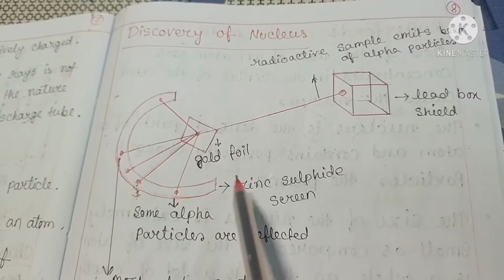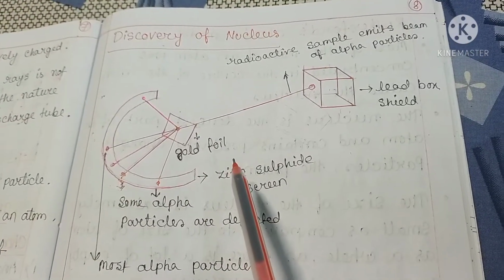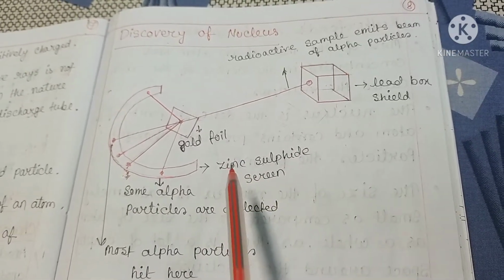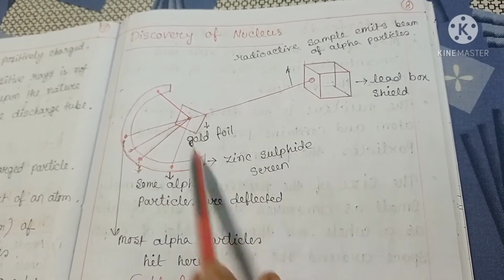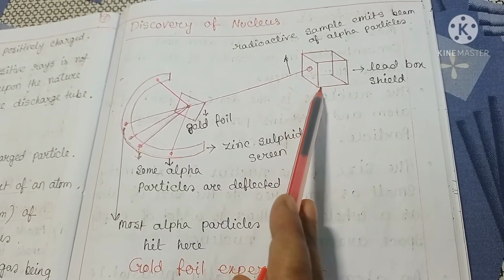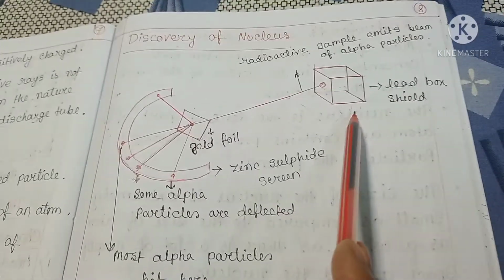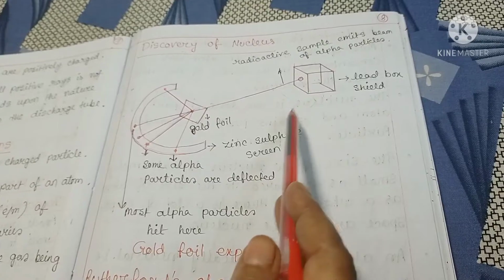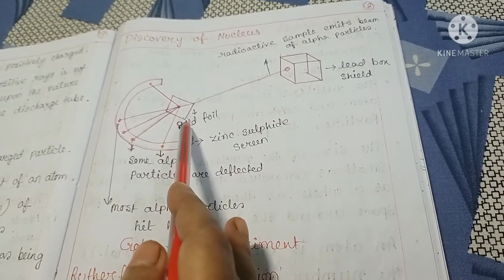In an attempt to learn more about how positive and negative charges are distributed, Ernest Rutherford performed numerous experiments, namely the gold foil experiment, in which alpha particles emitted from a radioactive element such as polonium were allowed to strike a thin sheet of metal such as gold.